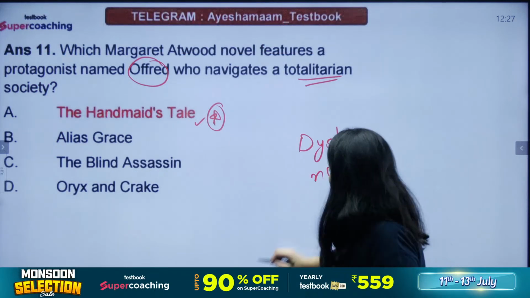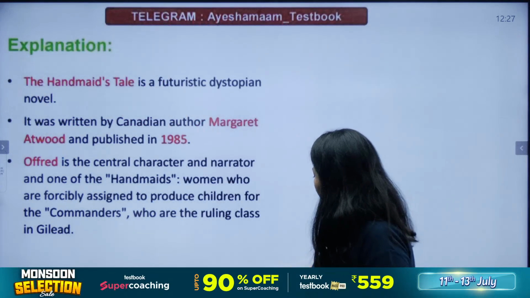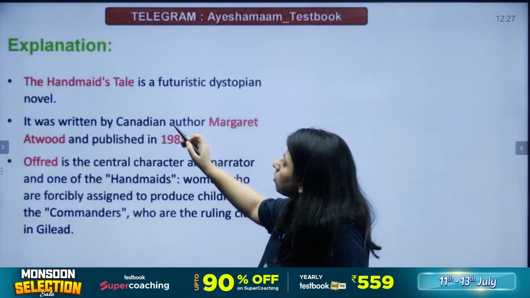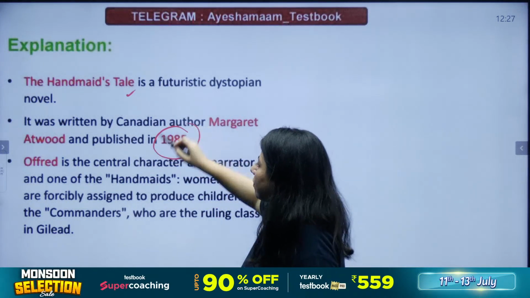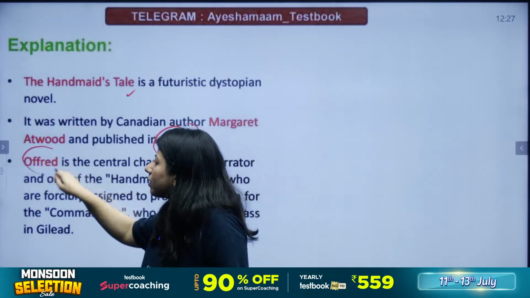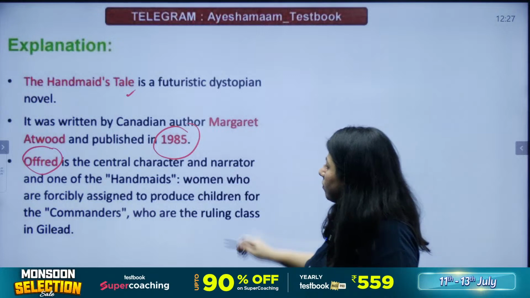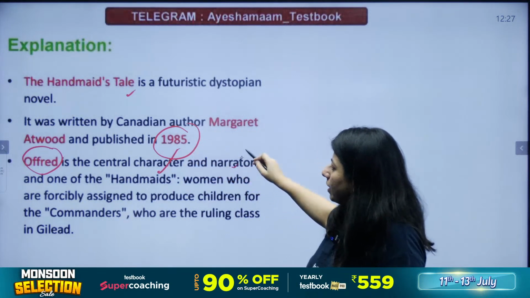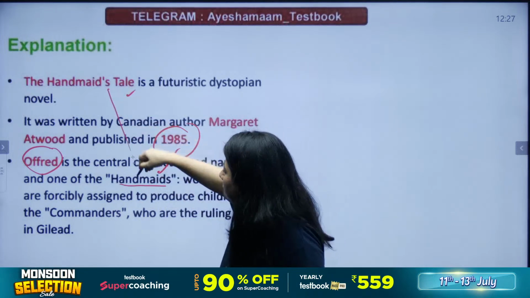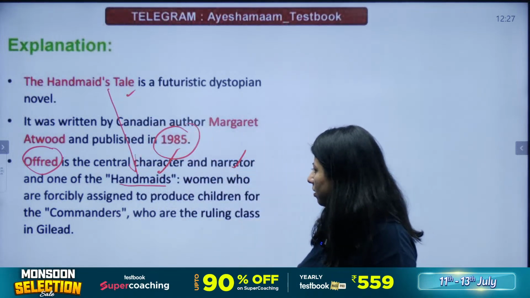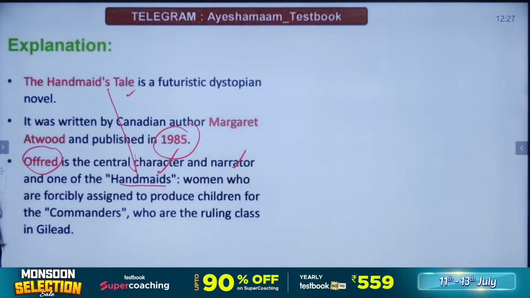Margaret Atwood wrote the novel Handmaid's Tale, published in 1985. We have the central character, the protagonist, whose name is Offred, and she is not just the character, she's also the narrator and one of the handmaids in the novel. ठीक है? Hanji. That's The Handmaid's Tale by Margaret Atwood.